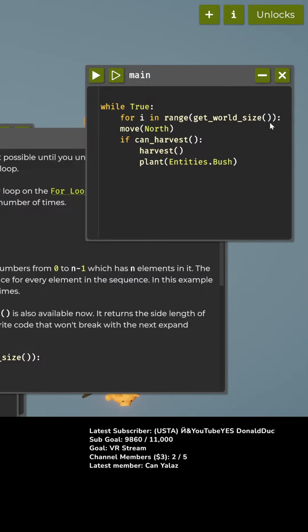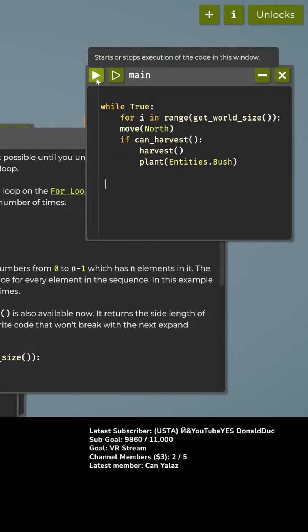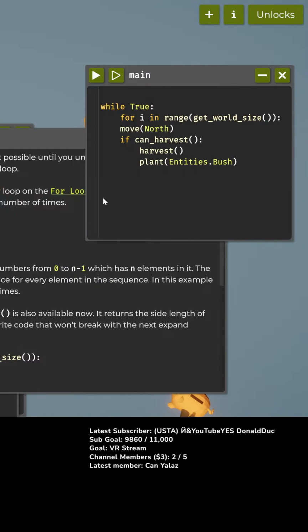Okay, so we're going to move north, and then if we can harvest, plant. If we can harvest, so harvest a grass and then plant a bush. So we'll occasionally have bushes and occasionally have grass. And then, let's see here. So for i in getWorldSize, it'll do this 5 times. And then we're going to need to move west.